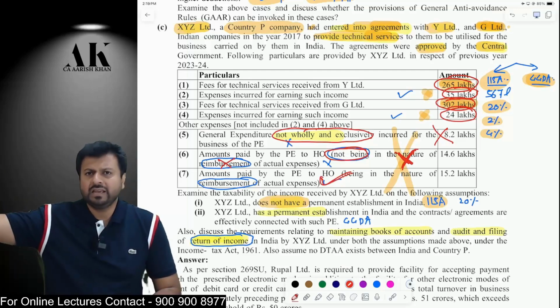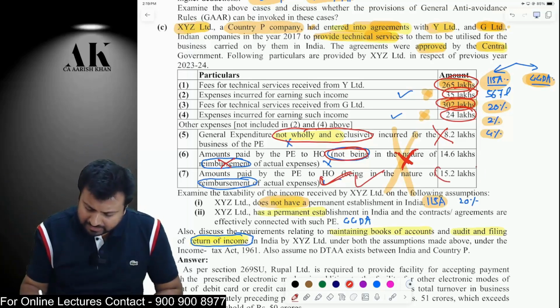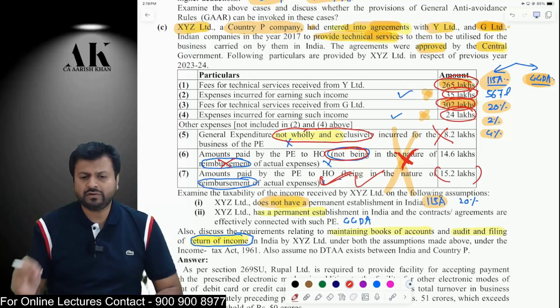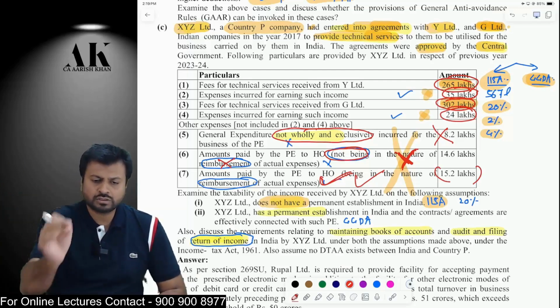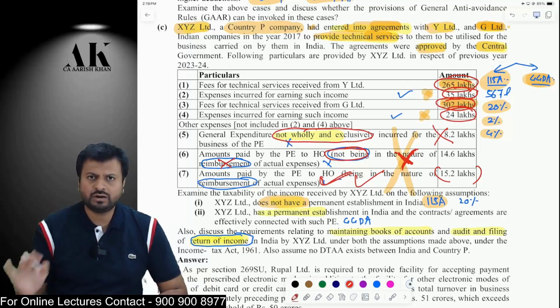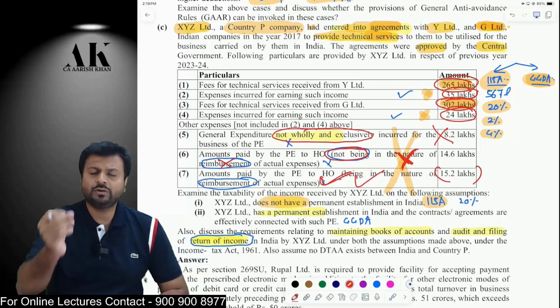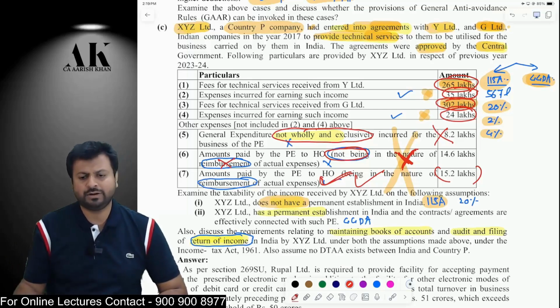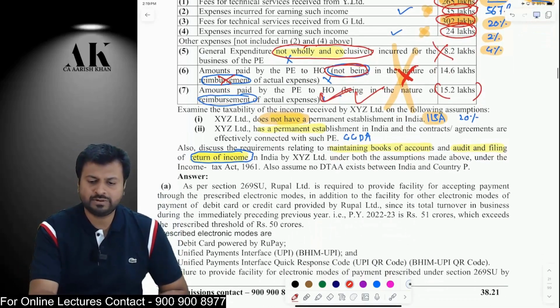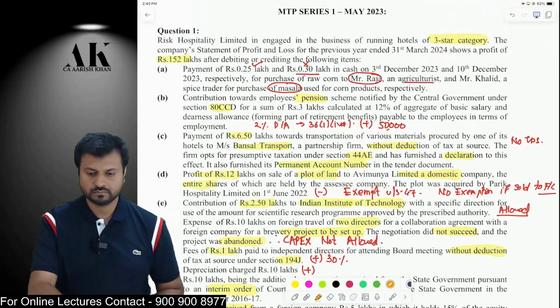Yes, if you have taken some services from a third party and your HO has paid that payment to the third party, and if you are reimbursing them, then that will be allowed as a deduction under 44DA. In 44DA, you are supposed to maintain the books of account, conduct the tax audit, and file the ROI, return of income, and you are liable for tax at 40%, which is applicable to normal companies. Okay, so this is what this MTP is all about.